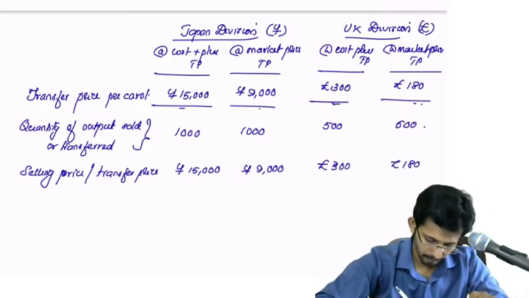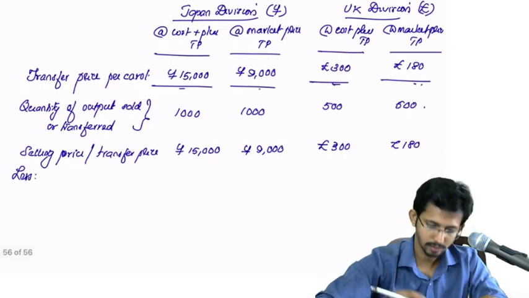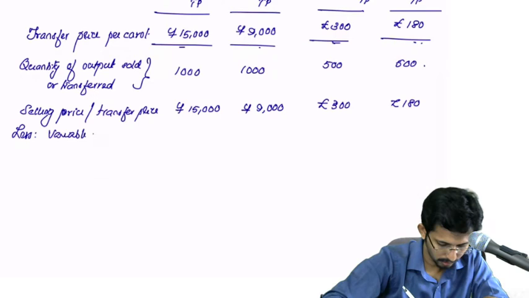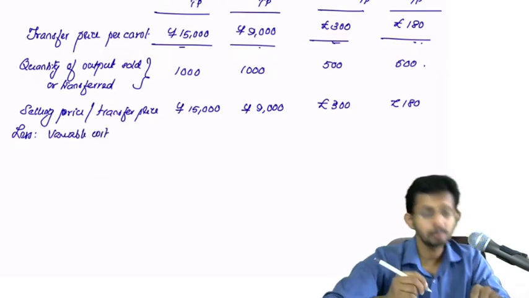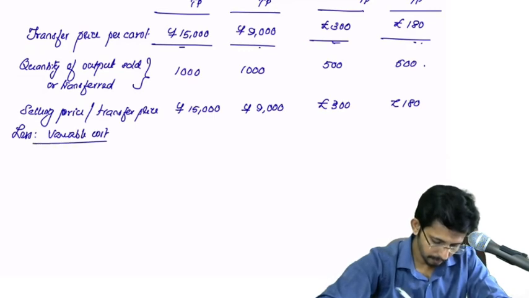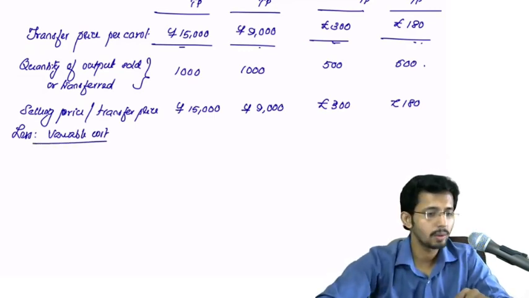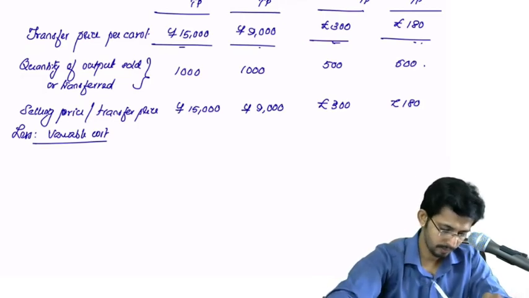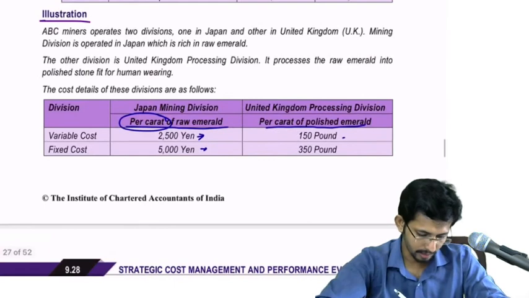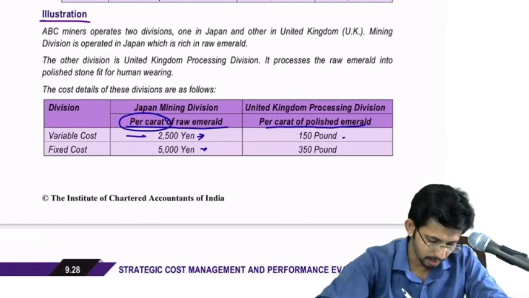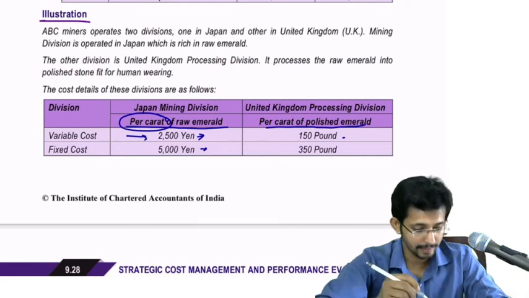$180 less, what do you have to do? Variable cost. Variable cost per unit or variable cost per carat. Okay. Now what all will be the variable cost? In case of the first one, that is in case of Japanese division, the variable cost is 2500 yen.